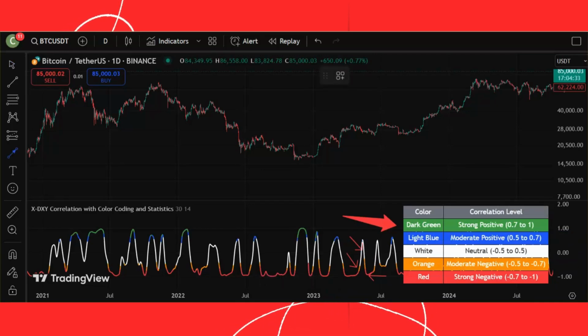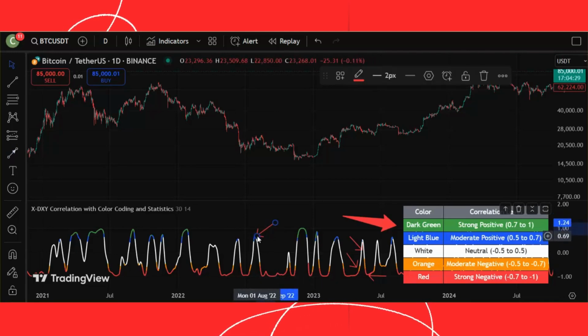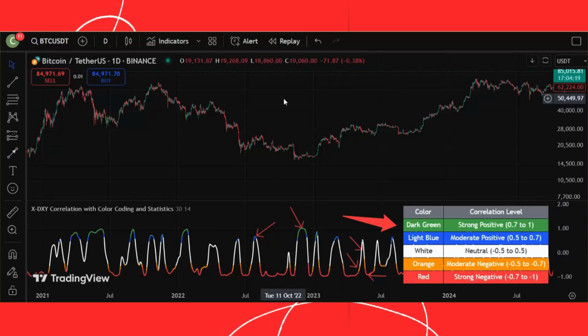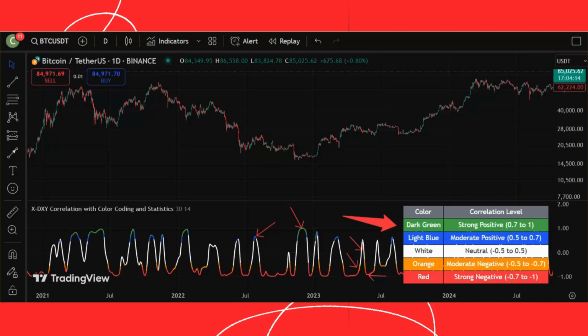The white color indicates weak correlation, no correlation, or neutral, covering the range of -0.5 to +0.5. The blue color represents moderate positive correlation, ranging from +0.5 to +0.7, and finally, the green color represents strong positive correlation, covering the range of +0.7 to +1.0.